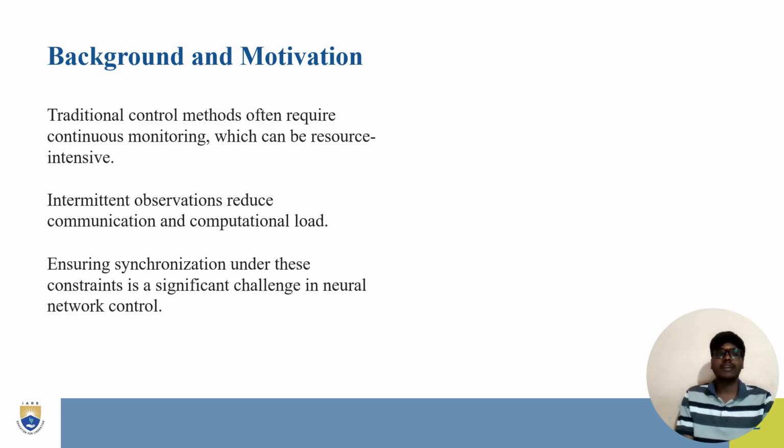Background and motivation. Traditional control methods often require continuous monitoring, which can be resource intensive. Intermittent observations reduce communication and computational load. Ensuring synchronization under these constraints is a significant challenge in neural network control. Here, the background and motivation of these neural network systems are that traditional control methods often require continuous monitoring, and intermittent observation also reduces the communication and computational load. Ensuring synchronization under all these constraints is a significant challenge in neural network control.